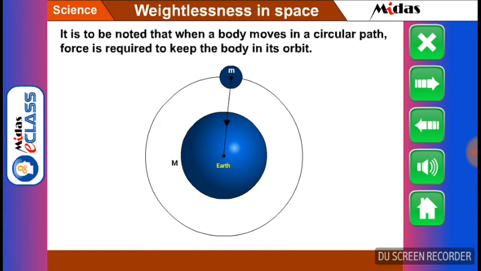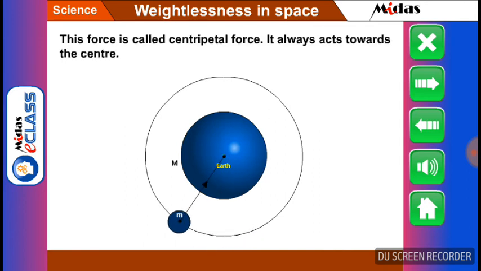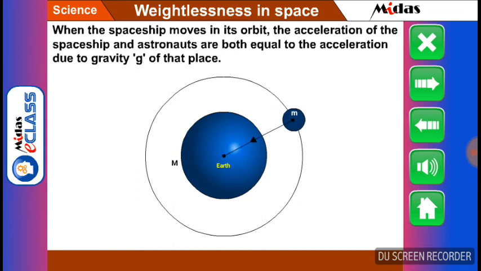It is to be noted that when a body moves in a circular path, force is required to keep the body in its orbit. This force is called centripetal force. It always acts towards the center. When the spaceship moves in its orbit, the acceleration of the spaceship and astronauts are both equal to the acceleration due to gravity, that is g of that place.